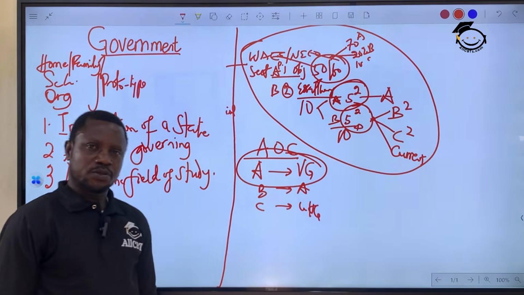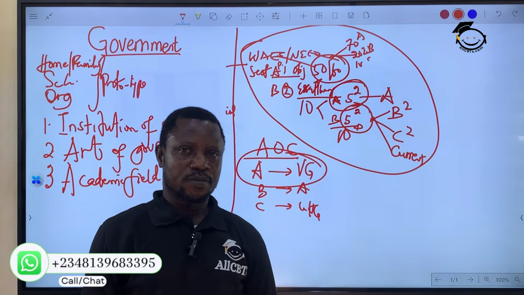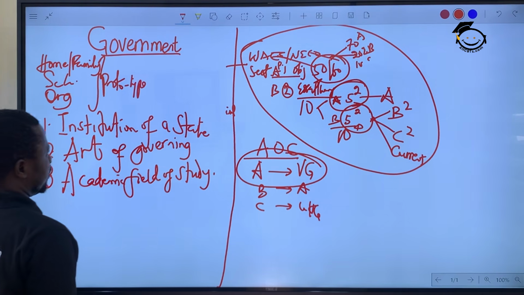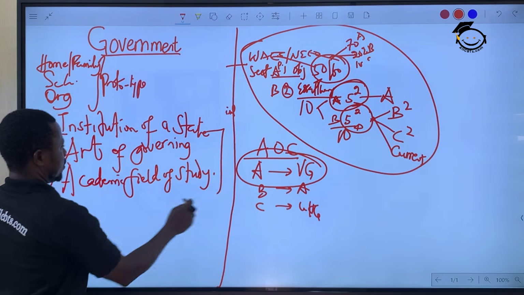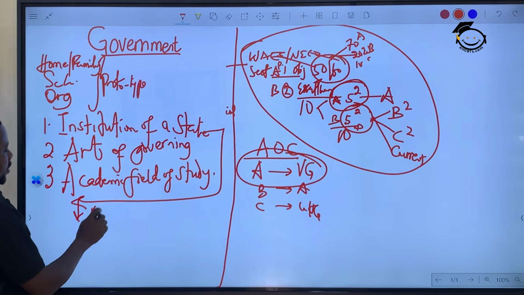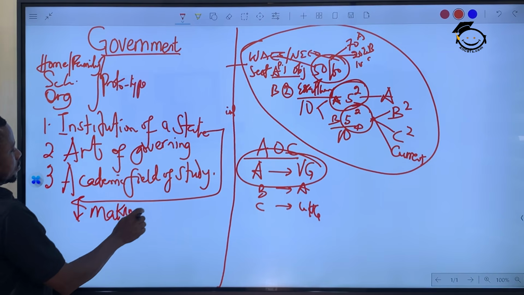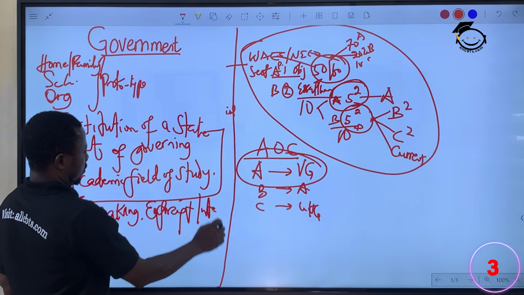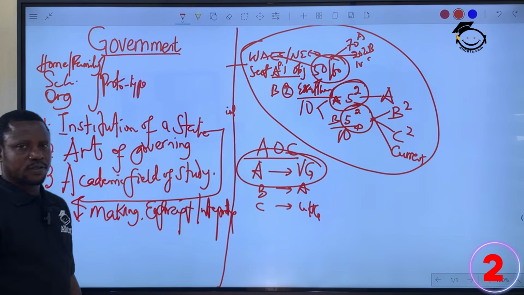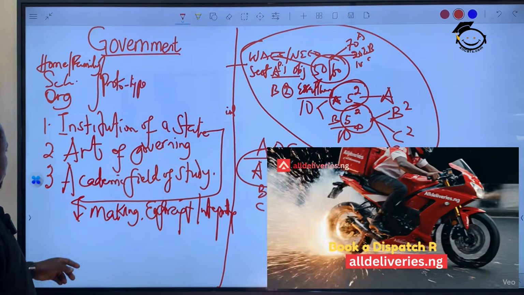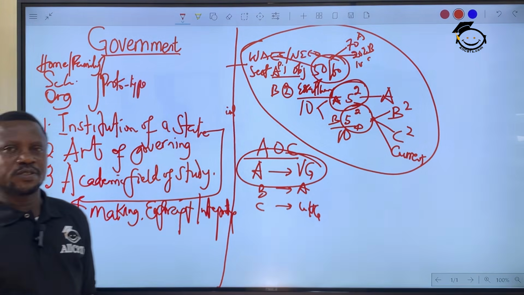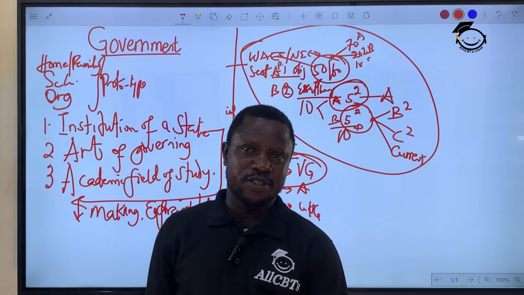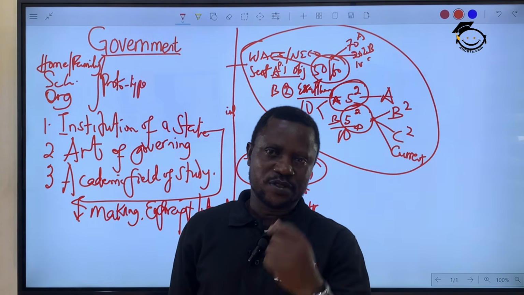So when we say institution of a state, government as an institution of a state is given the responsibility of making, enforcing, and interpreting laws in the state. The government as an institution is given the responsibility of making, of enforcing, and interpreting laws in a given state.